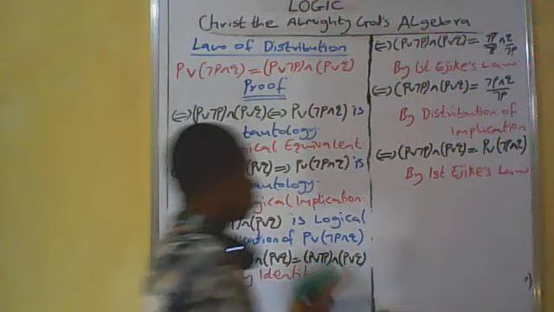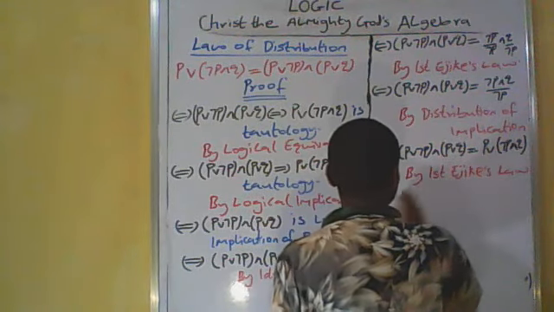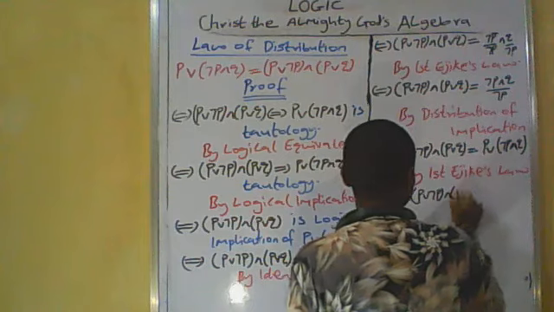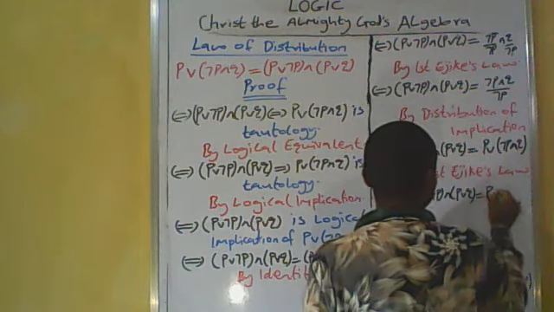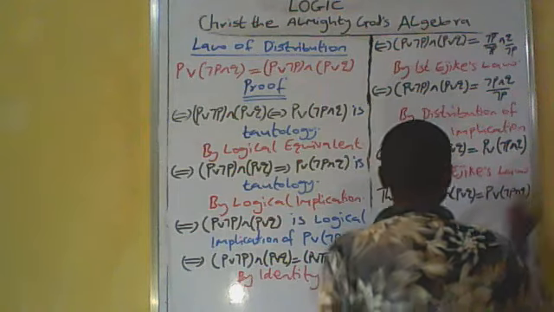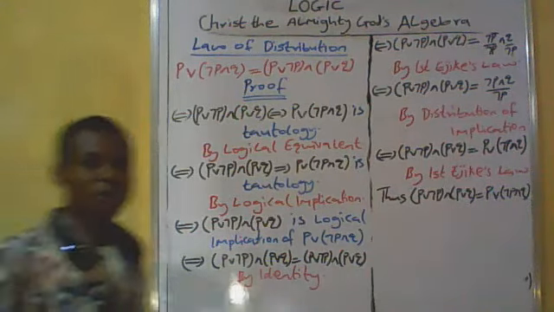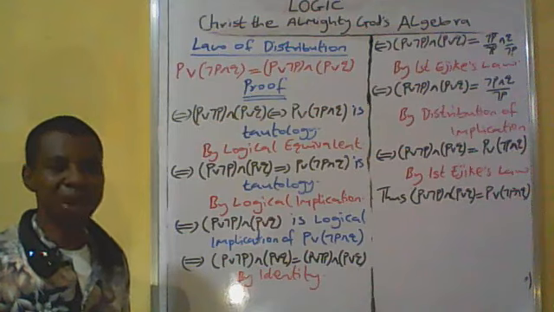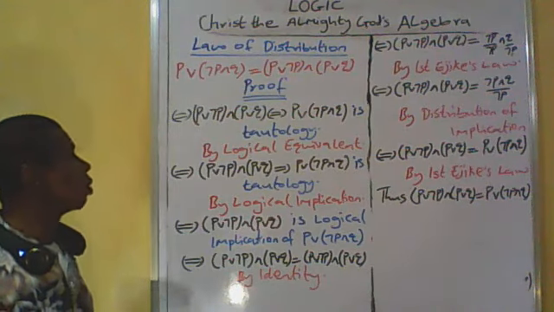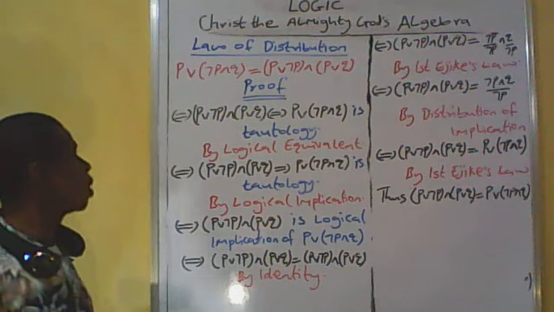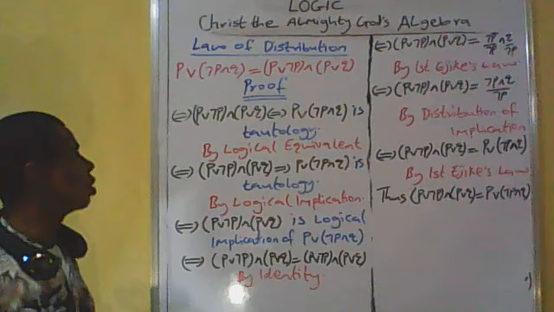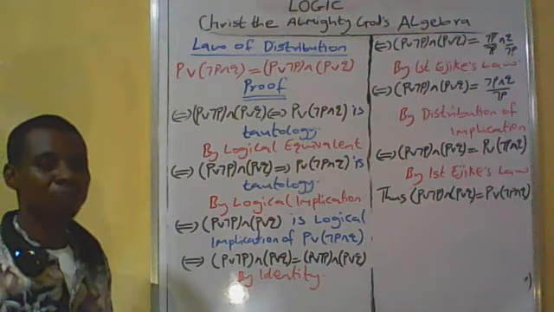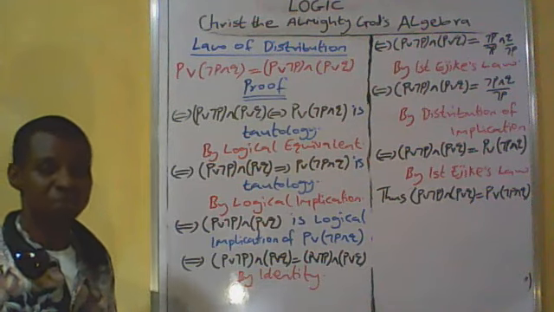We say thus bracket P or not P and bracket P or Q is equal to P or bracket not P and the Q. Having proved the converse, so by the principle of externality, we then establish that P or bracket not P and Q is equal to bracket P or not P and bracket P or Q is law of distribution by disjunctive statement. We then conclude.